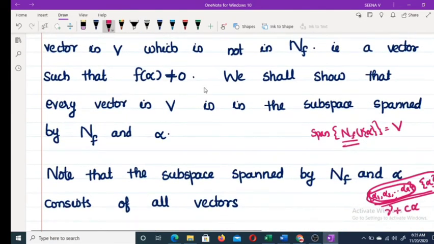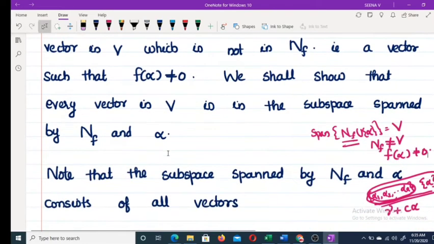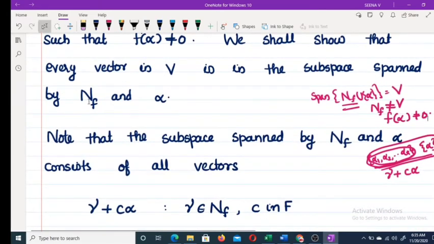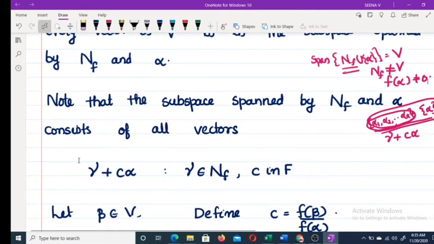As f is a non-zero linear functional, the null space NF of f is clearly not equal to V, because for some element, f of alpha must be not equal to 0. Therefore, clearly there exists alpha belonging to V such that alpha does not belong to NF. Okay, and now we consider the span of NF and alpha.